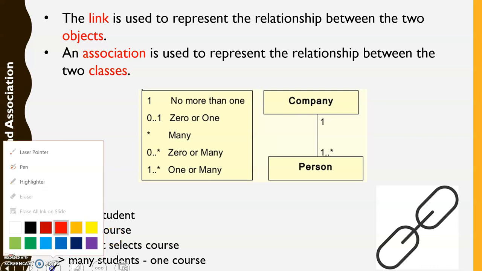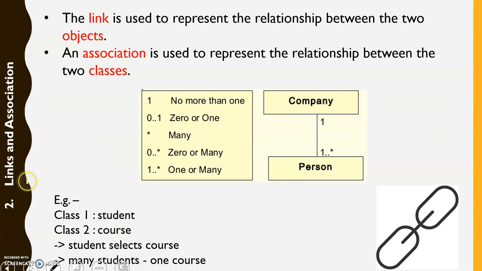Hello guys. So we are discussing constituents of OSED, and in the previous session we discussed the class and objects, and also we saw the difference between class and objects. Today we will work on links and association. What does it mean?